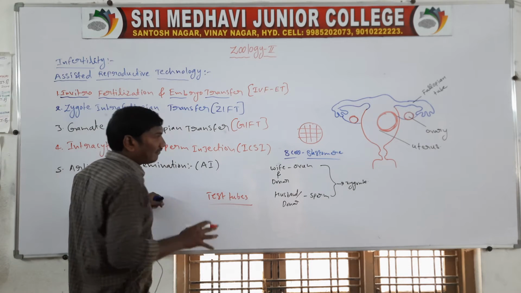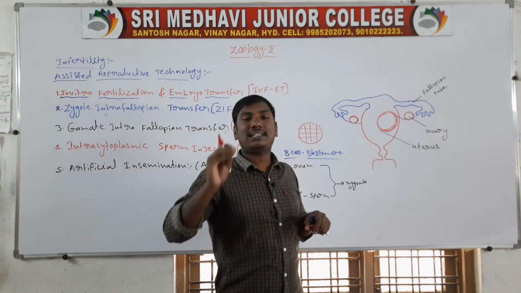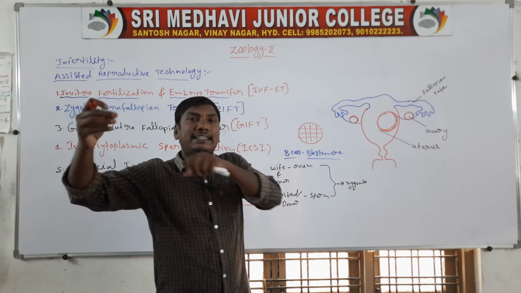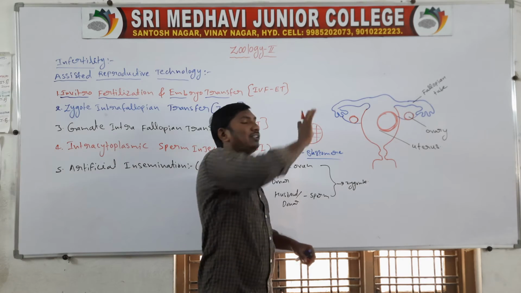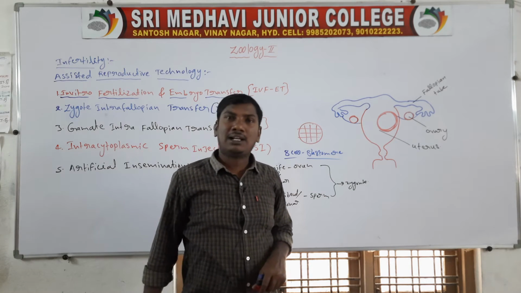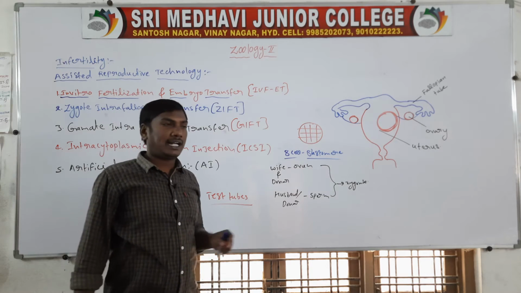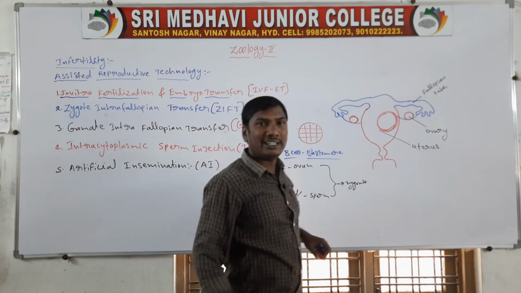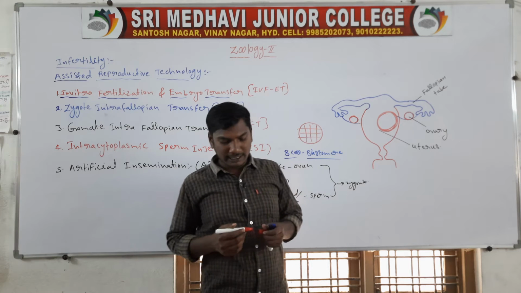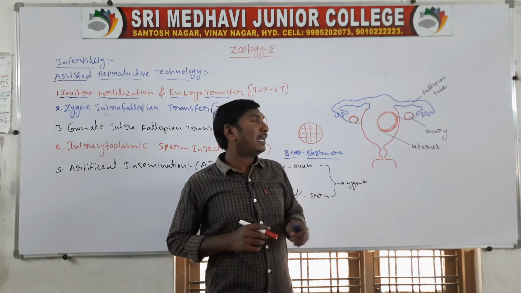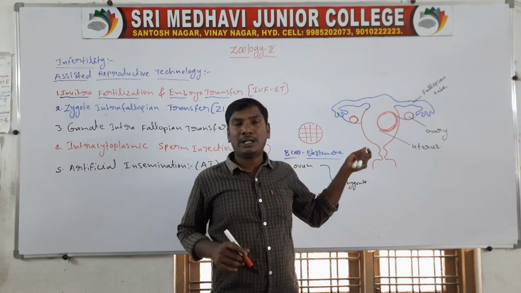Test tubes. After fusion, the cell division stage, the 8 blastomere stage, that embryo is inserted into the female uterus. This is called in vitro fertilization and embryo transfer, the test tube baby.